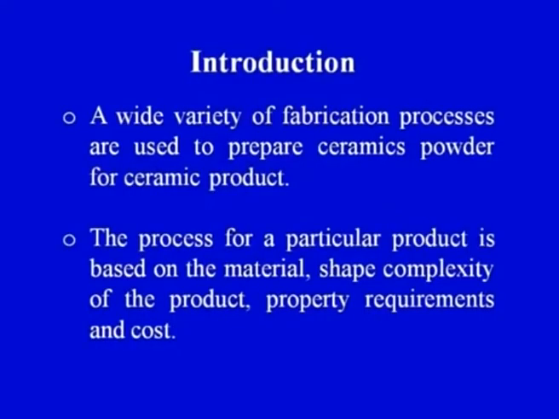And finally, the cost constraints are always there, because in business cost effectiveness is one of the most important words. So, whatever process is chosen, it has to be cost effective, efficient and effective in converting the raw material into the final product. So, this particular slide I can summarize in two important ways. The first point highlights the preparation of ceramic powders for making the ceramic products, and the second point highlights the importance of choosing a particular process for making a ceramic product with the desirable characteristics.